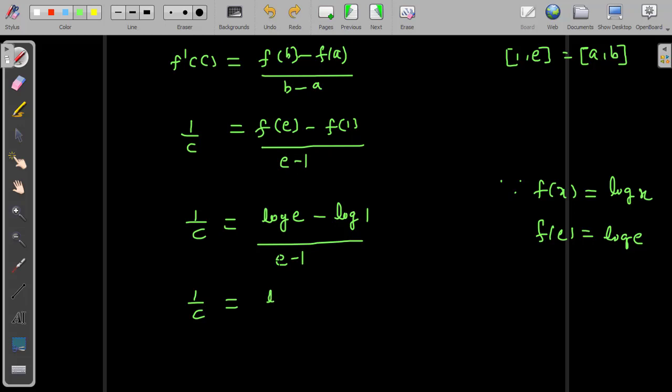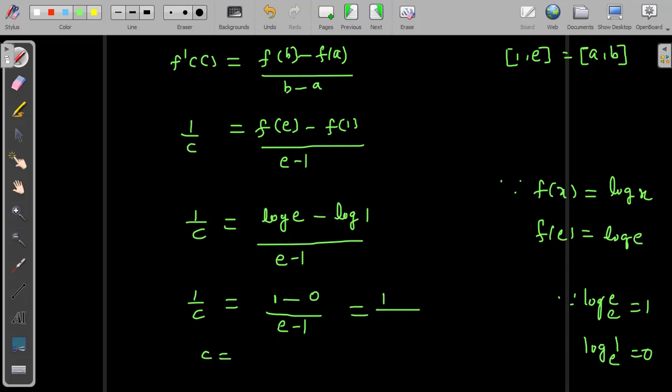Otherwise I'll keep it as log e here. Log e to the base e is 1, so directly we can write 1, minus log 1, whose value is 0, divided by e minus 1. Since we know the value of log e to the base e is 1, because the same value with the same base is 1, and log 1 to the base e is 0. So finally, the simplified form is 1 by c equal to 1 by e minus 1. So c equal to, if you cross multiply, e minus 1. We can say this clearly belongs to open interval 1 comma e.